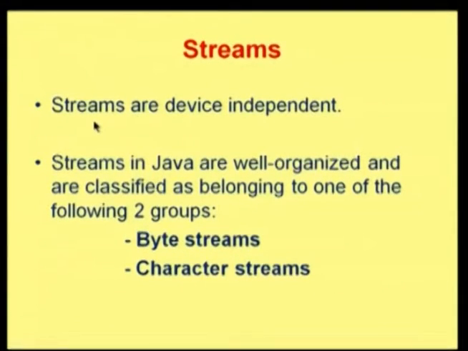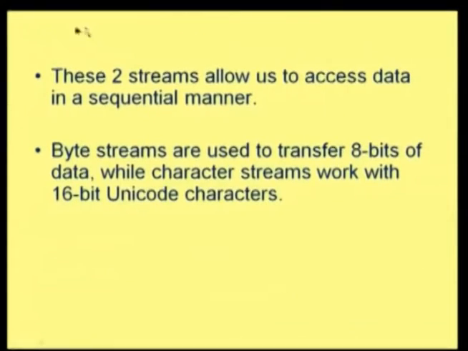Streams are device independent. It does not depend on which particular device you are going to use, whether you write to a particular device or read from a particular device. Streams in Java are well organized and are classified into one of two groups: byte streams or character streams. These two streams allow us to access data in a sequential manner. Byte streams are used to transfer 8 bits of data, while character streams work with 16-bit Unicode characters.